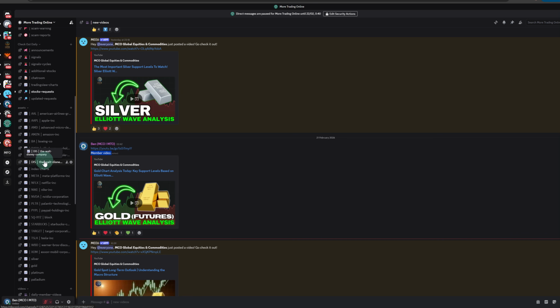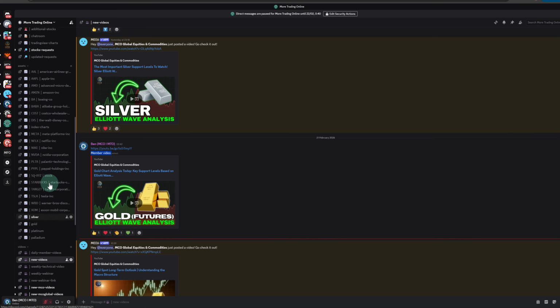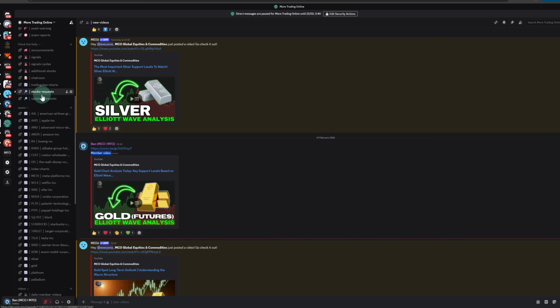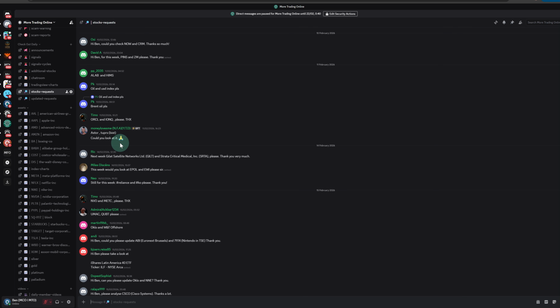In this tier, this is the highest tier, you get, well, all of this anyway, plus you get the option to request 2 charts per week. It could be any asset class, okay? So basically you get around about 8 to 10, depending on how many weeks the month has, 8 to 10 additional updates for stocks or cryptos or whatever you like to see per month. The idea behind this was to make it more personalized, because when you're offering a membership, it's hardly personalized. So the professional tier is personalized, right?